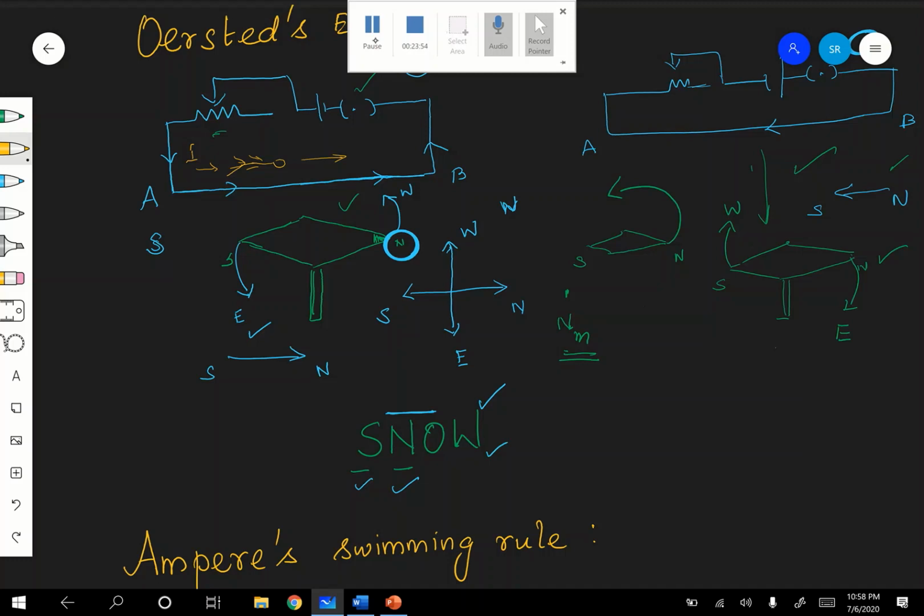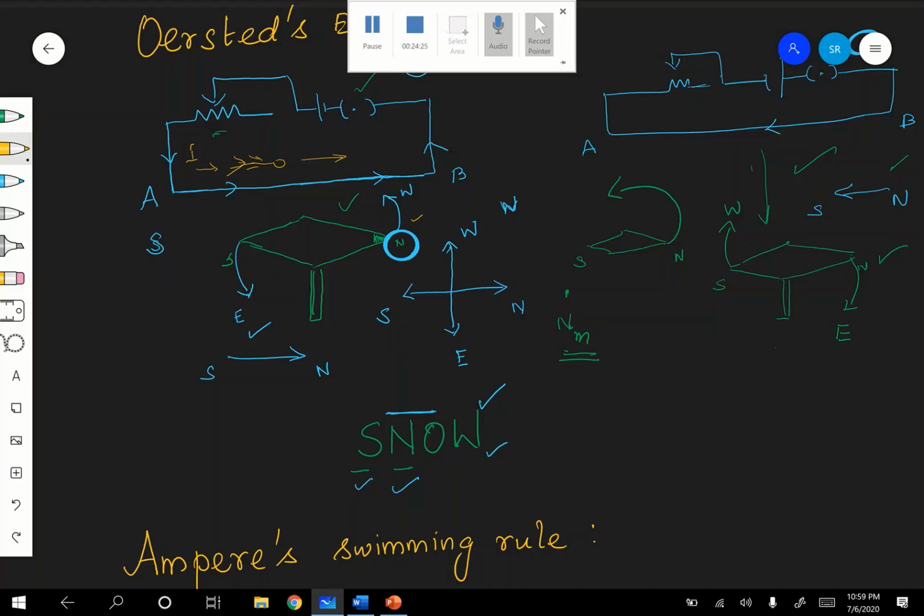And why is he turning his face towards the needle? Because he has to see in which direction the needle is deflected. So for that it is given. Therefore imagine a man swimming along the wire in the direction of the current with his face always turned towards the needle, so that the current enters his feet and leaves at his head.